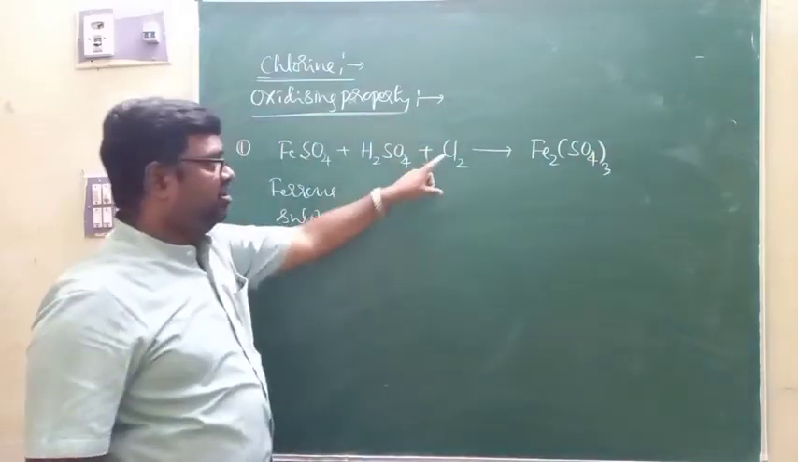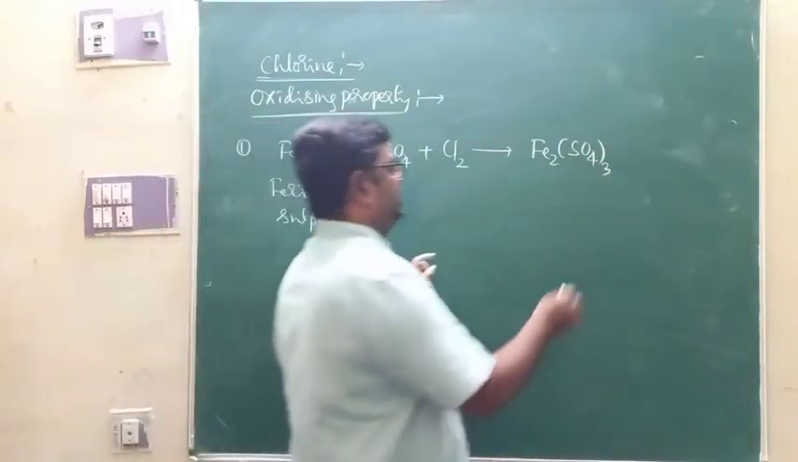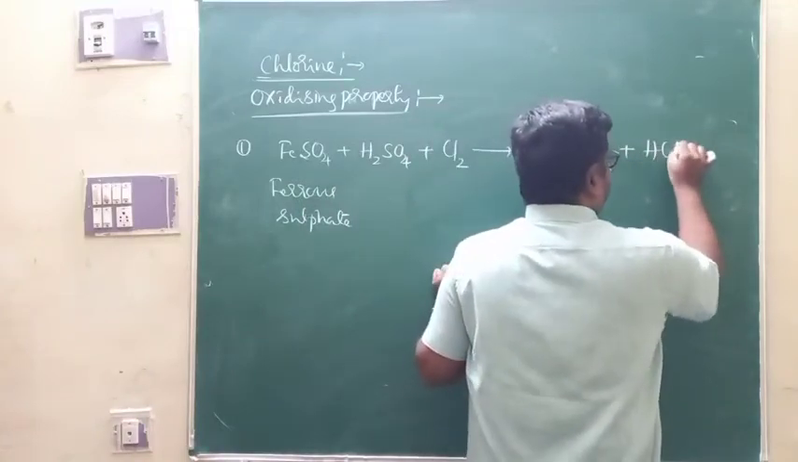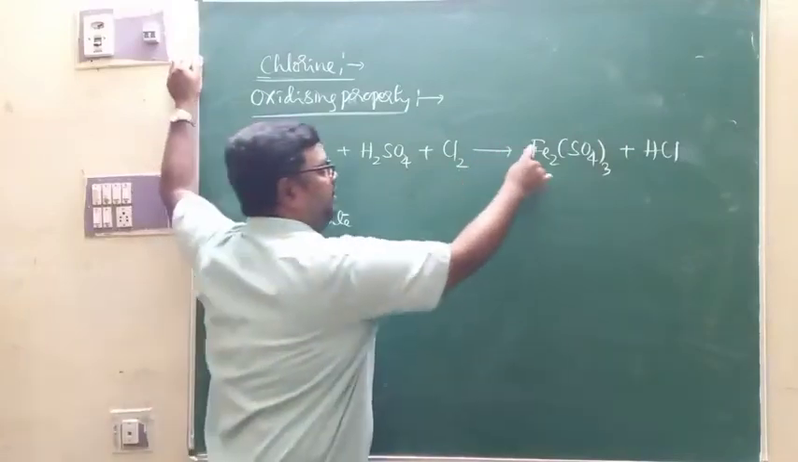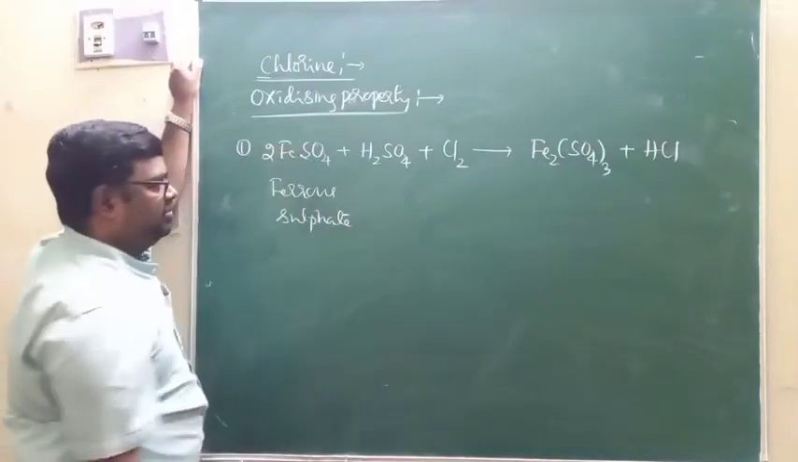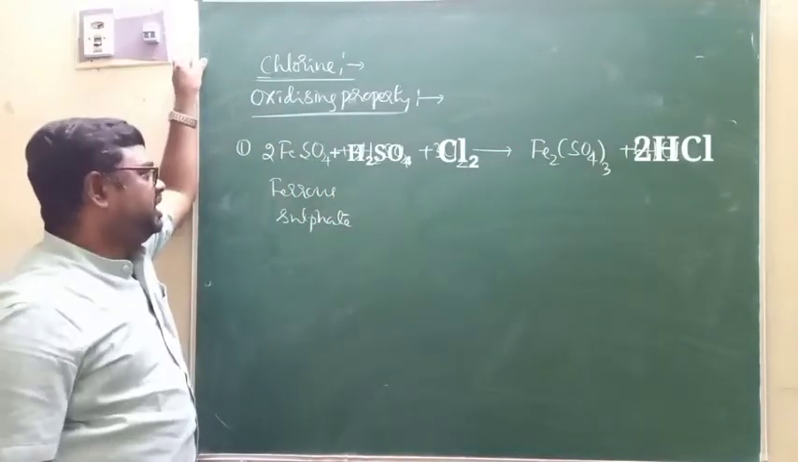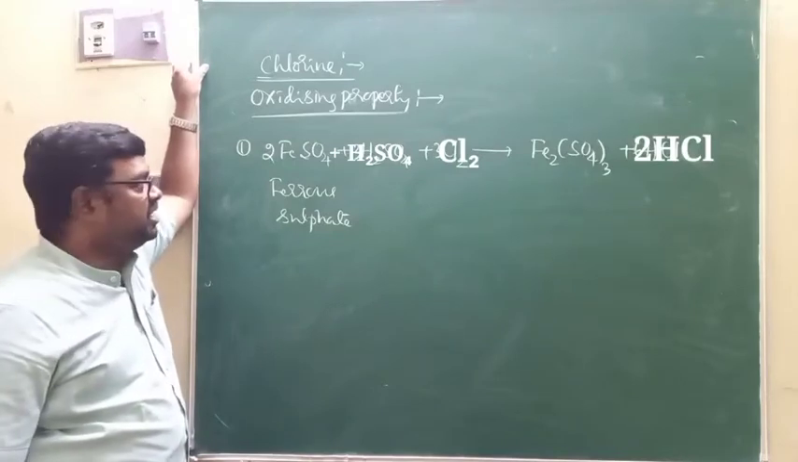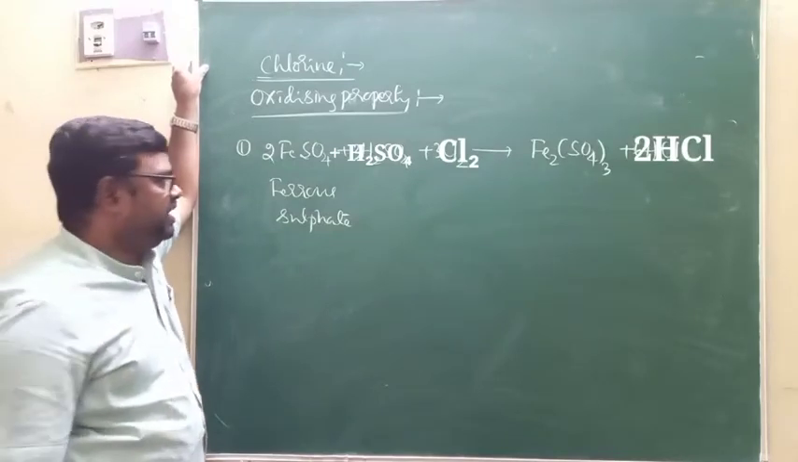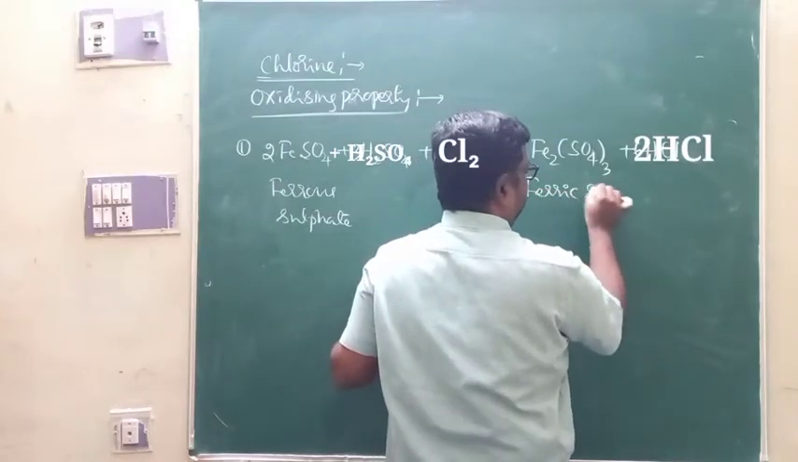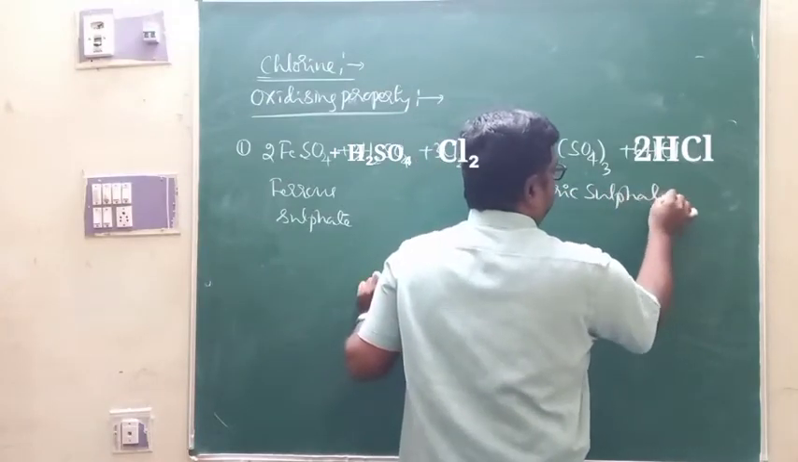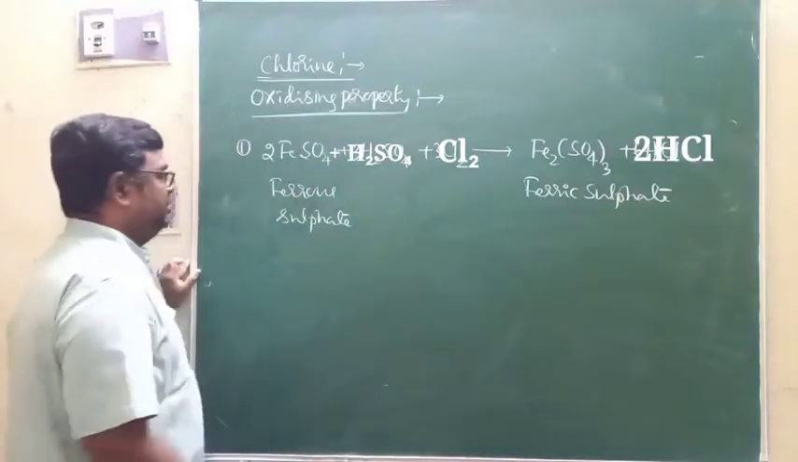Fe2(SO4)3. Chlorine oxidizes ferrous sulfate to ferric sulfate, and of course along with the formation of HCl here. Fe2 ಇರೋದ್ರಿಂದ, go for it, 2FeSO4, right? Alright, this is what we call oxidation of ferrous sulfate into ferric sulfate. Ferrous sulfate is oxidized to ferric sulfate when chlorine gas is passed through acidified ferrous sulfate solution.